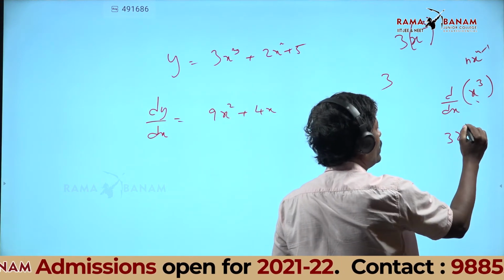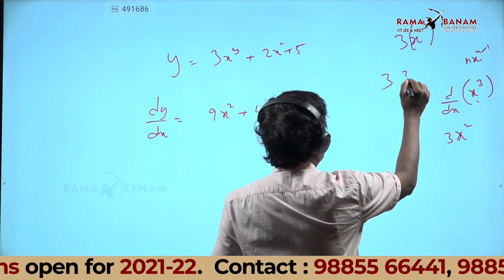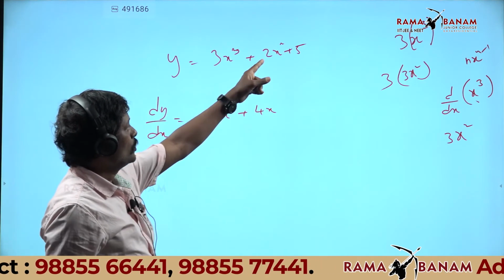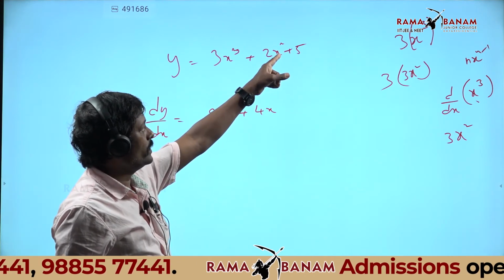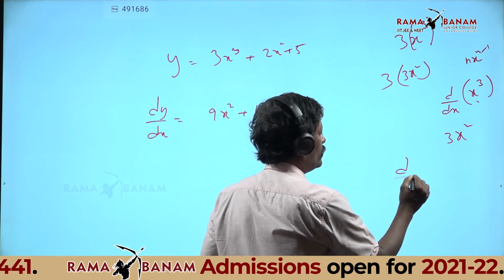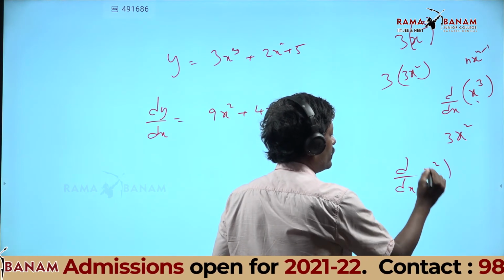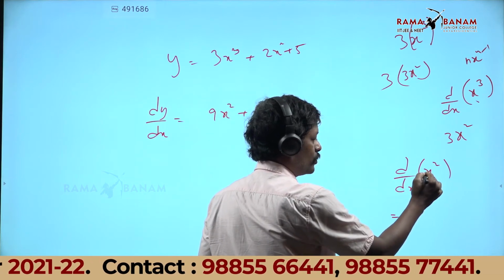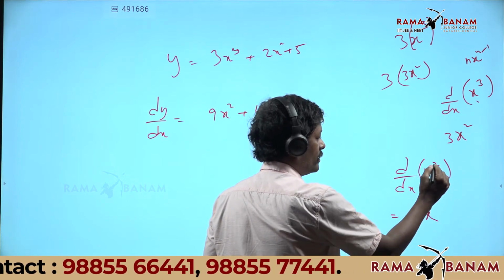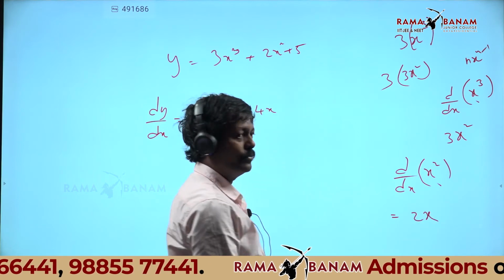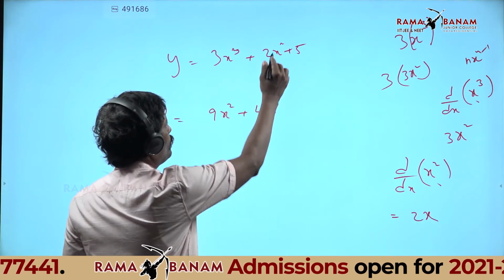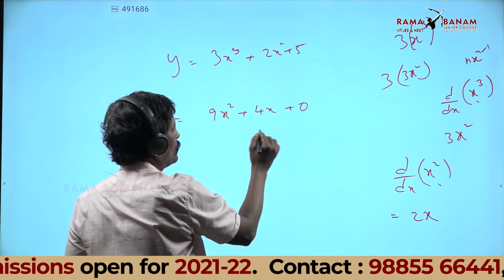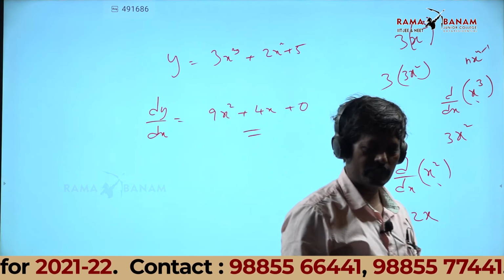So 3 into x square, so 3x square, 3 into 3x square, 9x square. 2x square derivative: d by dx of x square, how much? Nx power n minus 1, bring the 2 to the left hand side, 2x, 2 minus 1 is 1, power is 1, leave it there. So 4x, 2x into 2, 4x plus 0. So the answer will be 9x square plus 4x.